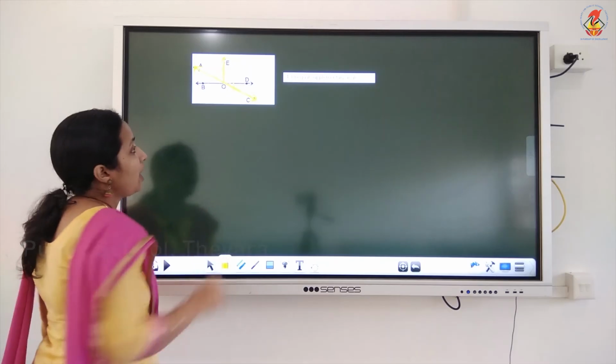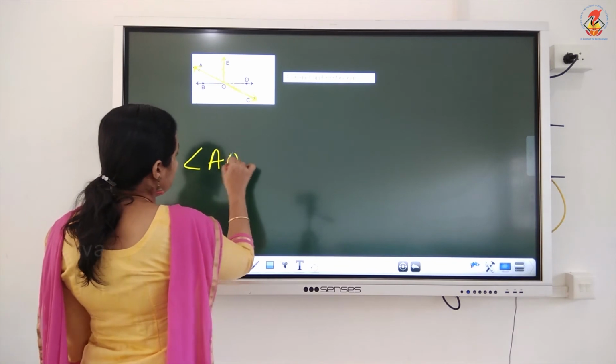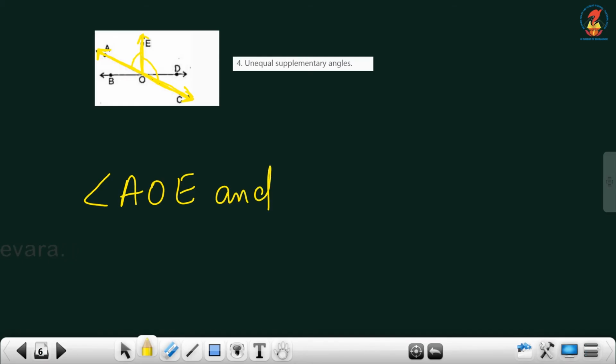So which are the unequal supplementary angles? Angle AOE and angle EOC. Angle AOE and angle EOC. I hope it's clear, children.